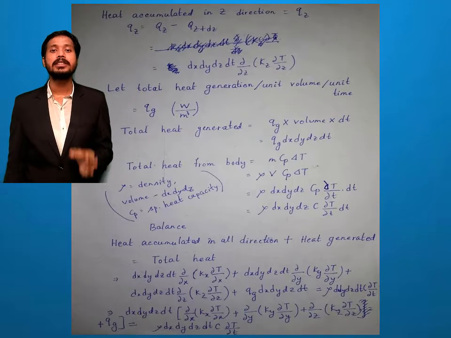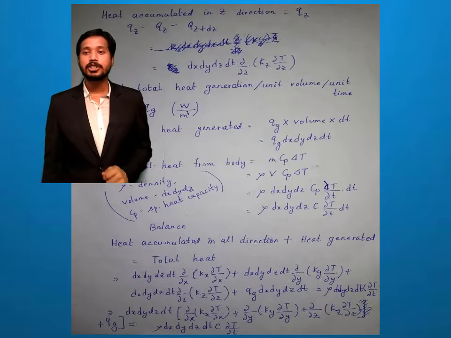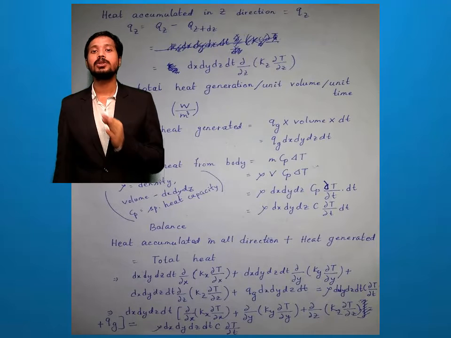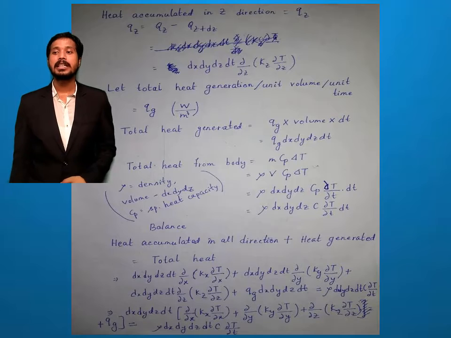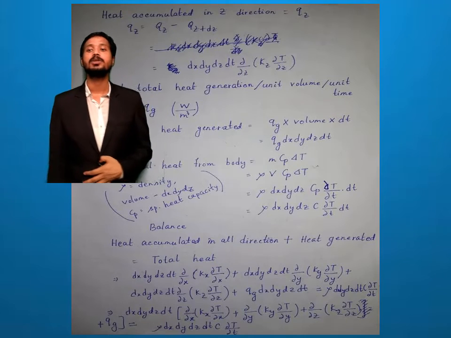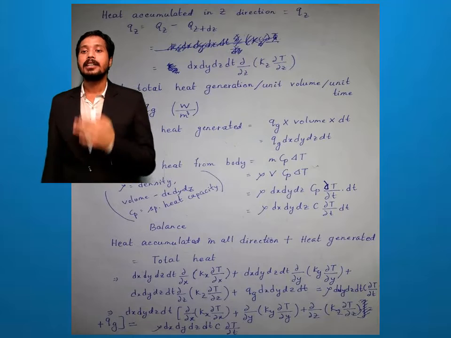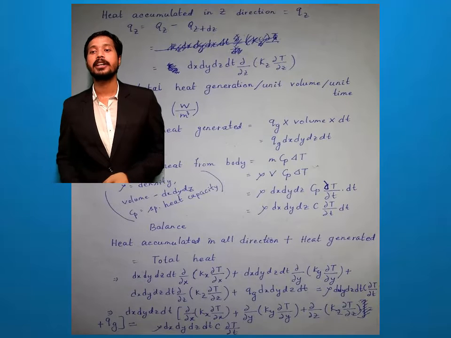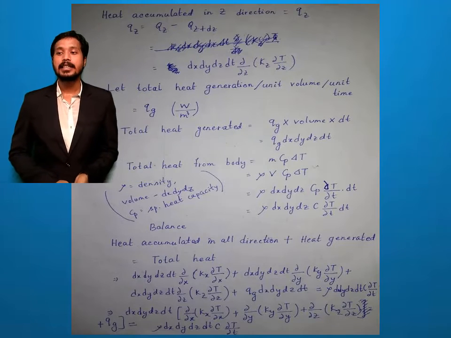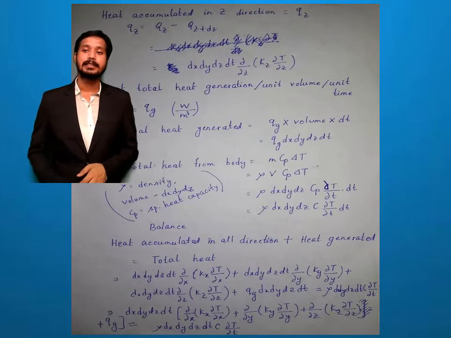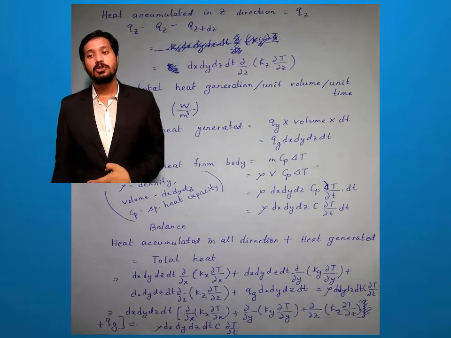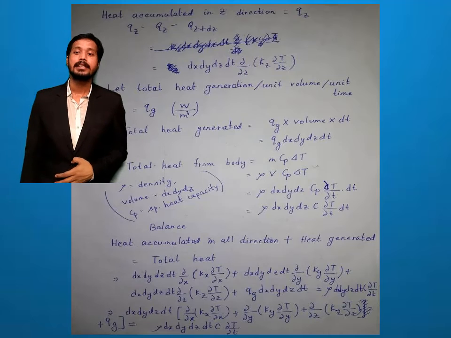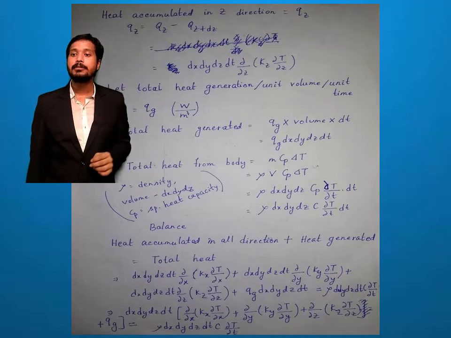So what is the value? Qg into dx, dy, dz into dt equals to total heat how much? Rho into dx, dy, dz into dt into C into del t by del t. So now from the left hand side, if I take this dx, dy, dz into dt common, so within bracket it is there del x of kx into del t by del x plus del y of ky del t by del y plus del z of kz into del t by del z plus, now you see Qg, and then bracket closed equals to rho into dx, dy, dz into dt into C del t by del t.